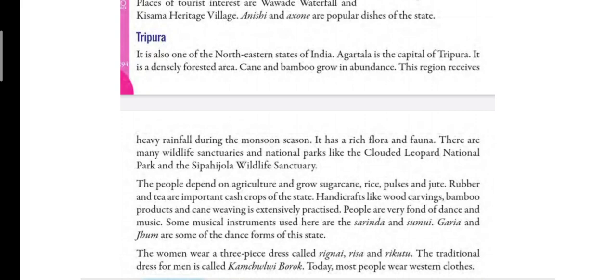So which two trees grow in large number? Cane and bamboo trees grow in large number in Tripura. Now this place also receives very heavy rainfall during monsoon season, and you will also find many wildlife sanctuaries here in Tripura.